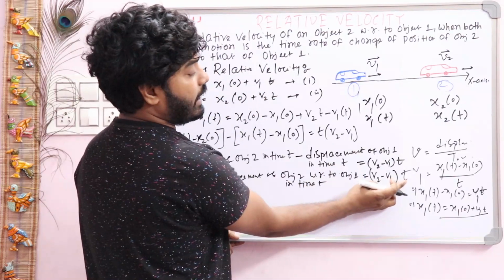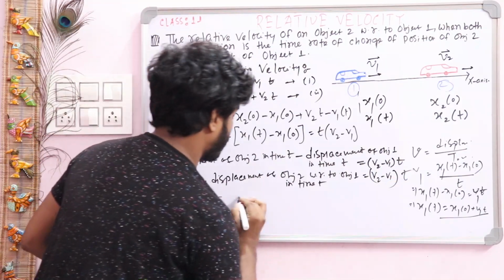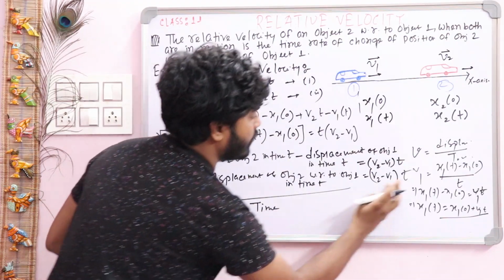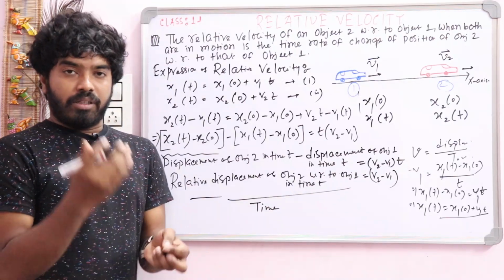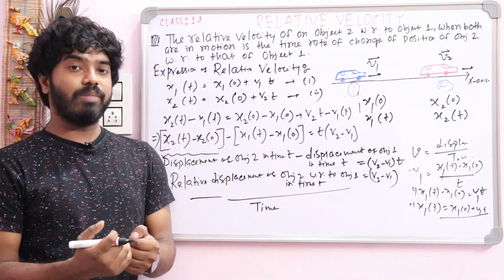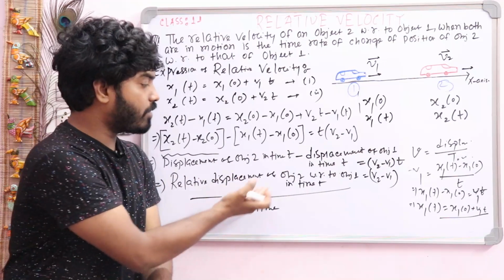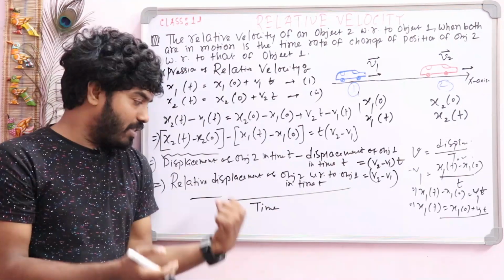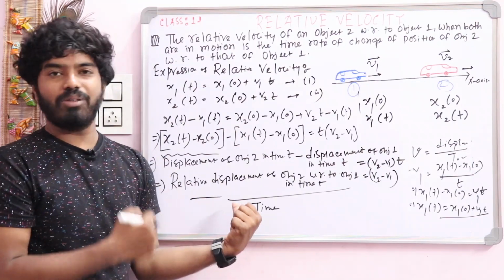Now on the right-hand side there is t, so when this t goes to the other side, it will be divided by time, and this will be v2 minus v1. Displacement by time is known as velocity. Relative displacement by time is known as relative velocity, and this is our relative displacement of object 2 with respect to object 1 by time. So this is named the relative velocity of object 2 with respect to object 1.